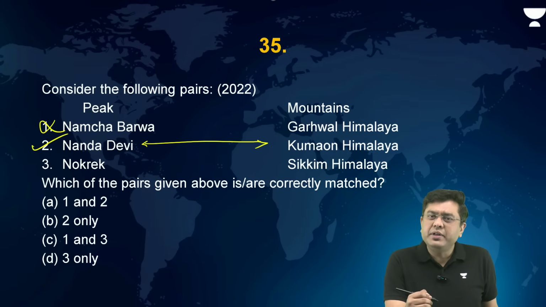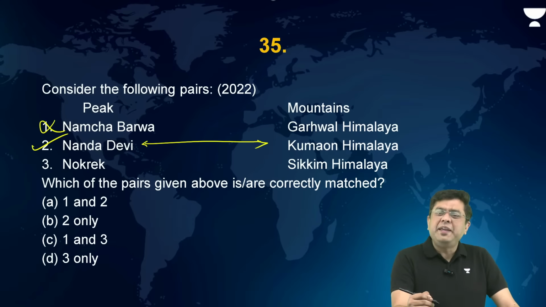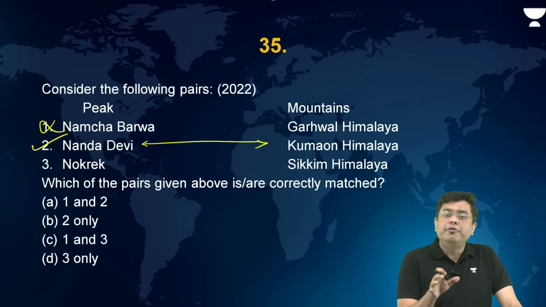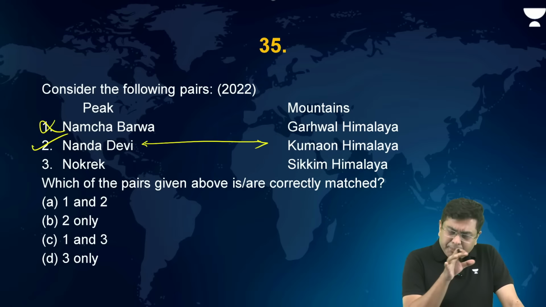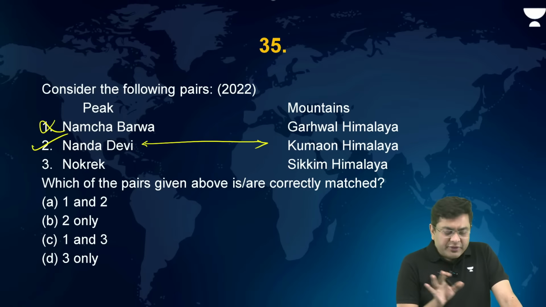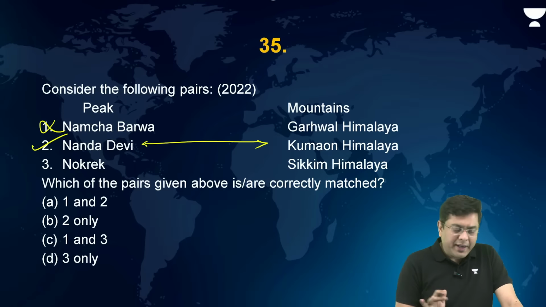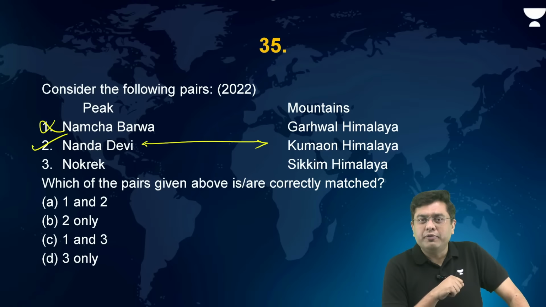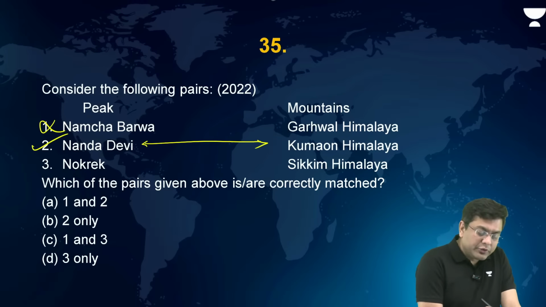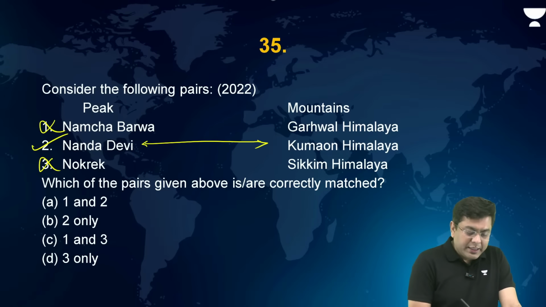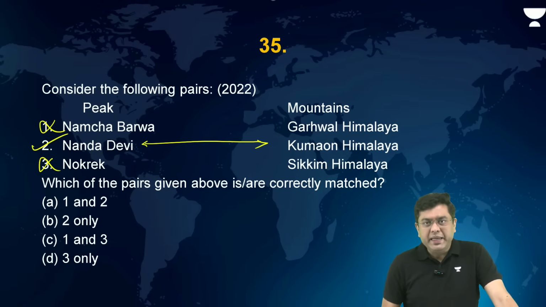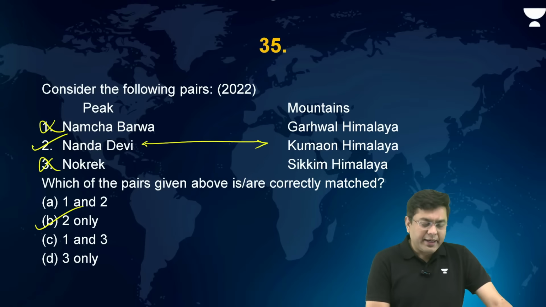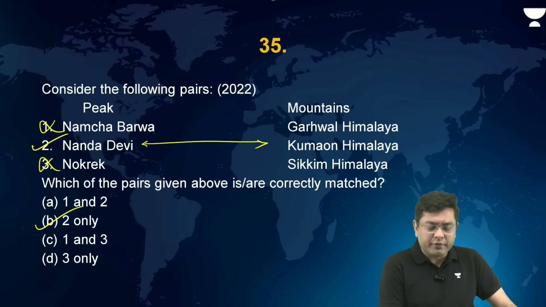Nokrek. Where is Nokrek present? Nokrek is a peak present in the region of Meghalaya, right? As a part of the Garo Khasi Jaintia. This is not a part of the Sikkim Himalaya. And by the way, the Meghalayan highland or the Meghalayan plateau where you have Nokrek, that is not considered to be a part of Himalayas, but rather considered to be a part of Peninsular Plateau, right? So here, this is incorrect. So which of them are correctly matched? B, 2 only, that is the correct one. Yes, the Karbi Anglong Plateau, beautiful.